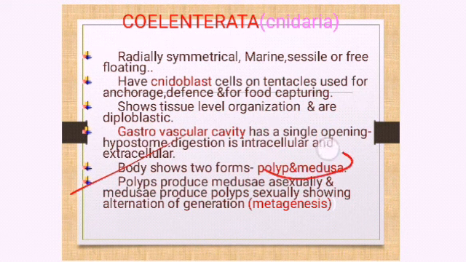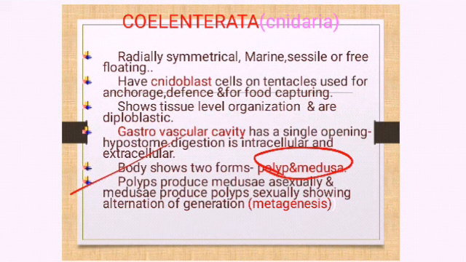What are this polyp and medusa? The same organism but exhibiting two different structures. One is the normal structure, one is the sexually reproducing structure. Like sporophyte and gametophyte have different structures but the organism is the same. Here also the organism is the same but they have different structures.